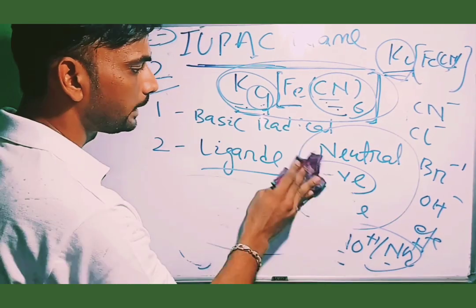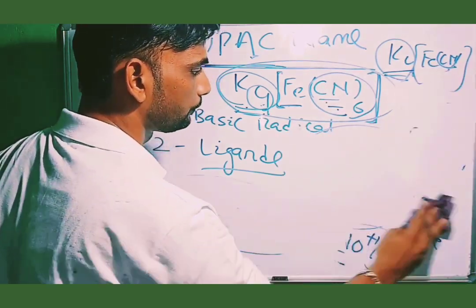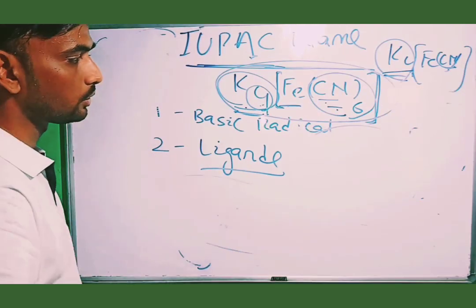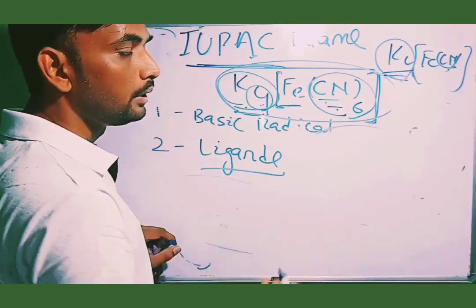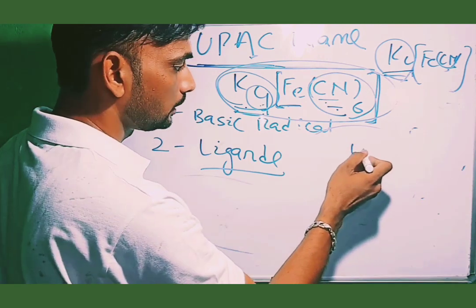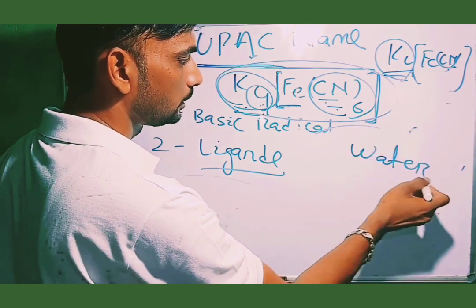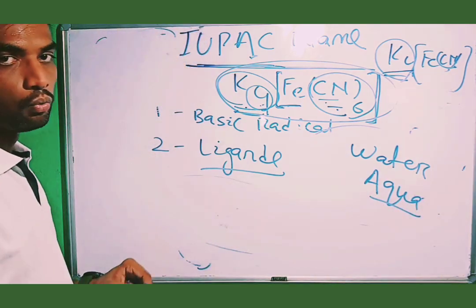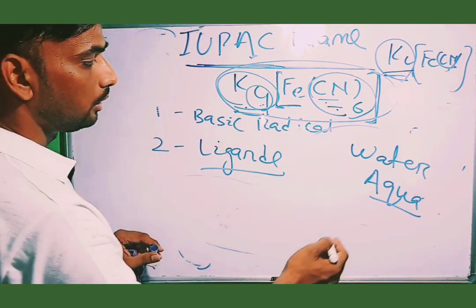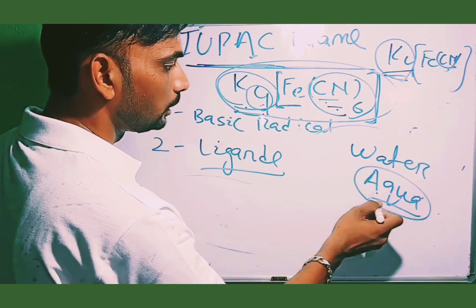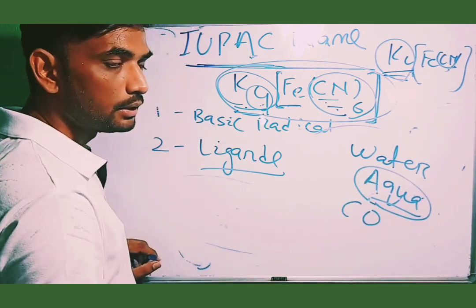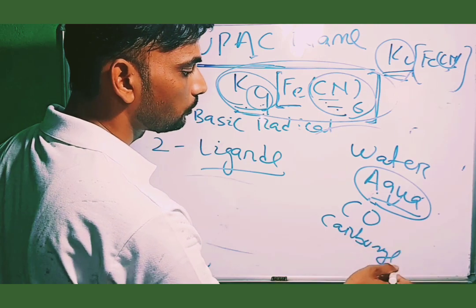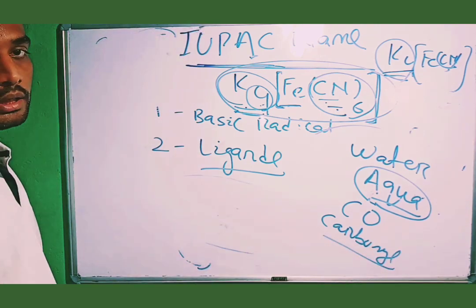We have to write the name of the ligands. How? If neutral ligands are present, then the name is written the same. If water is present, it is termed as aqua. Or if neutral CO is present, it is termed simply as carbonyl. The name is written the same.